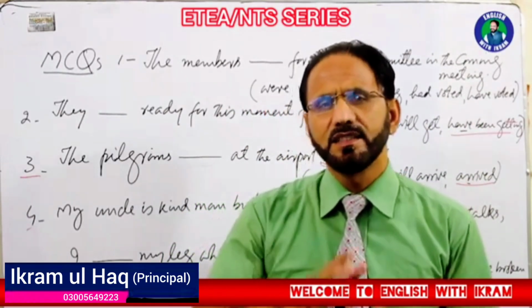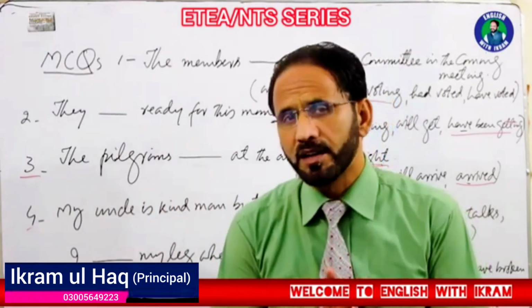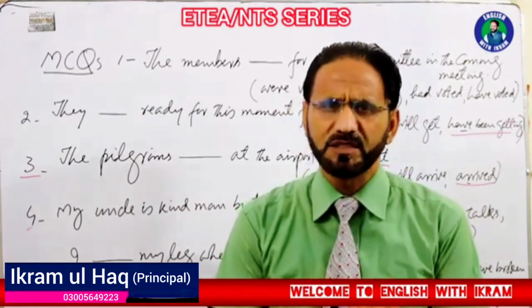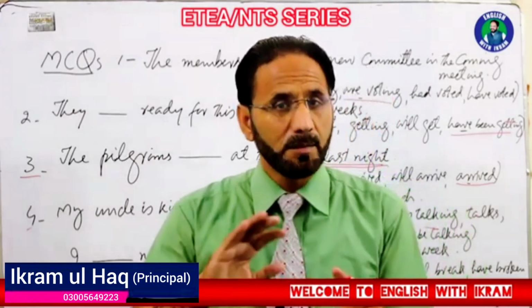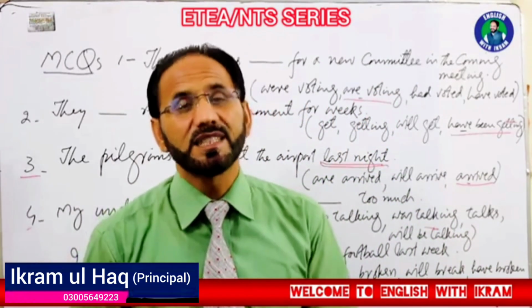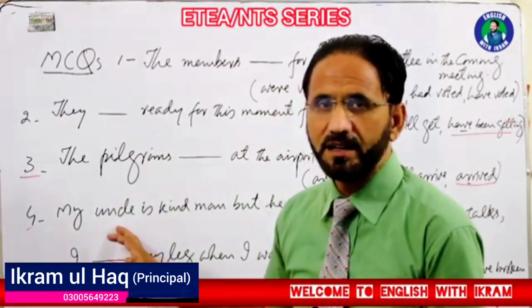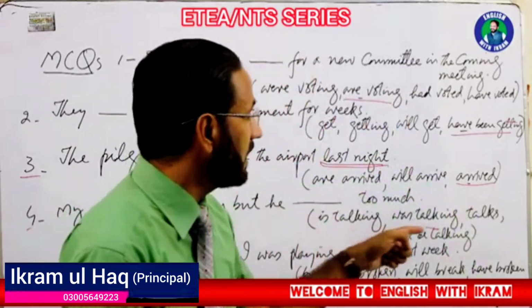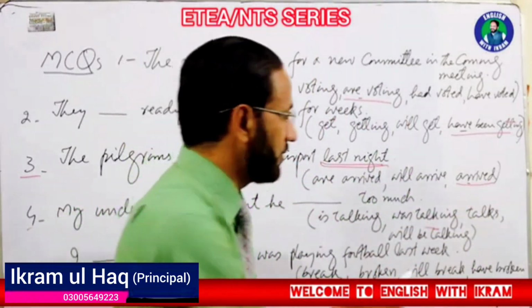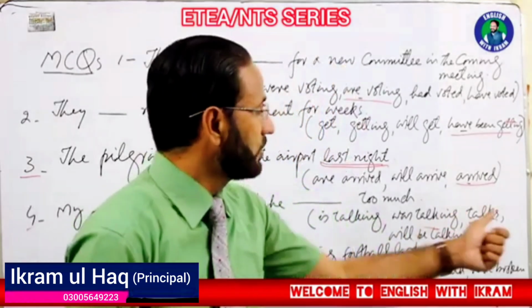I have discussed the uses, the application of simple present tense, that this tense is used for something permanent, for nature, for permanent habit, for routine life, for repeated actions. Any action that you do on permanent basis, that is your routine, that is your nature. So here, this is nature of my uncle. He is a kind person, but this is something not good about his nature, that he talks too much. We have to pick the right option, which is something permanent. We have to use simple present tense.